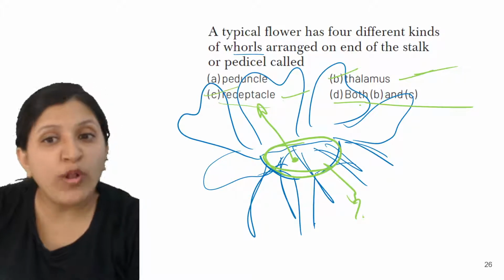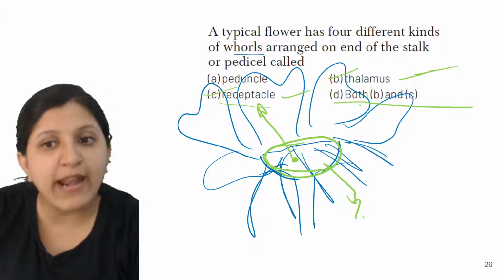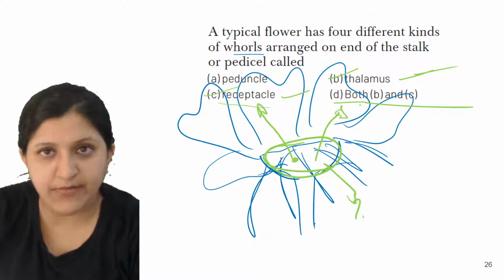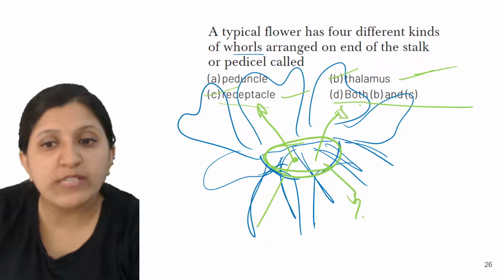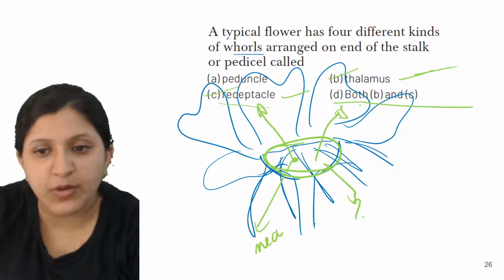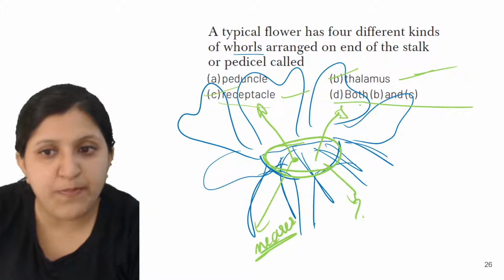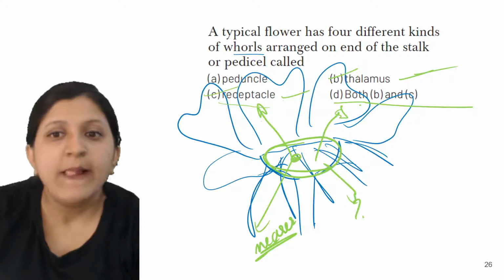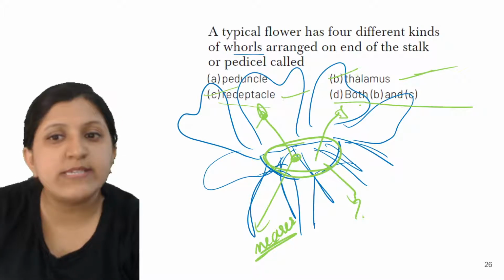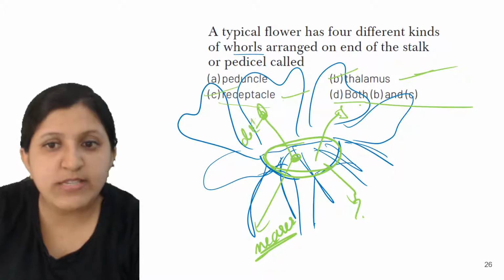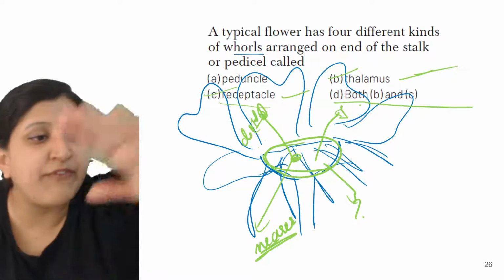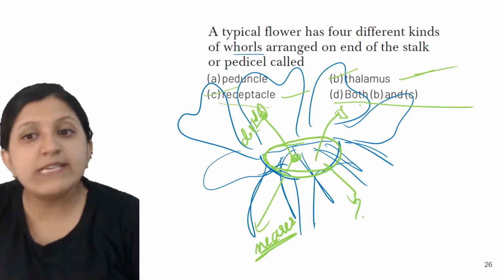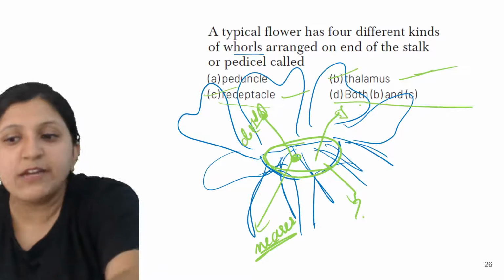All the 4 whorls arise from the thalamus itself. Proximal here means nearer, nearer with respect to the thalamus. So this is the proximal end. This part here is the distal end, because it is away from the thalamus.